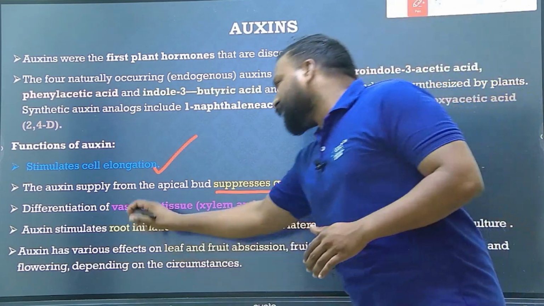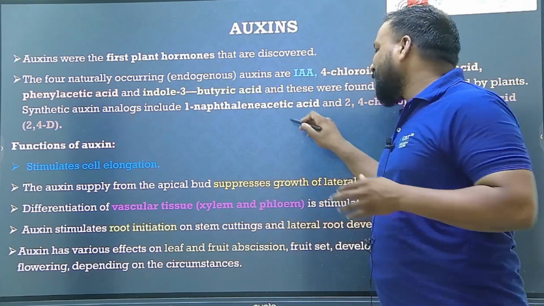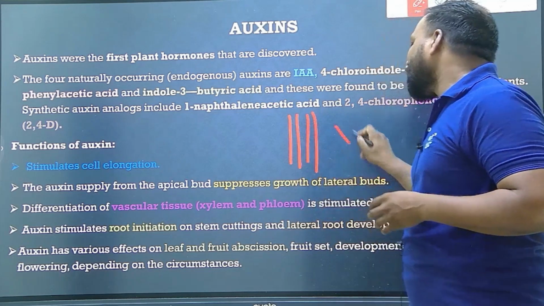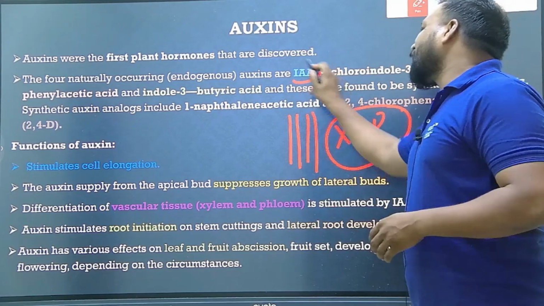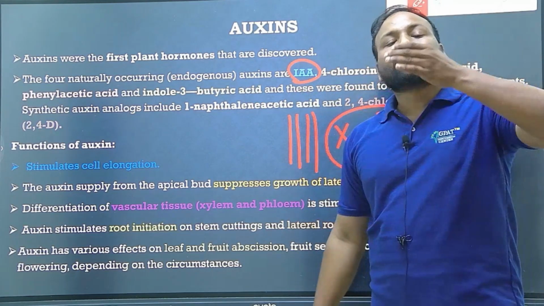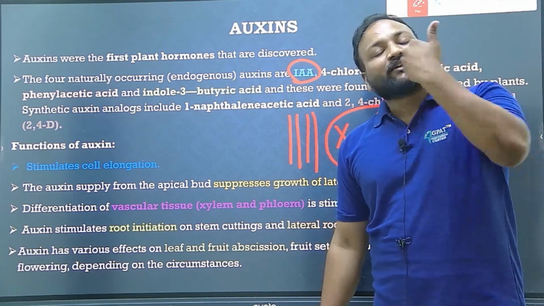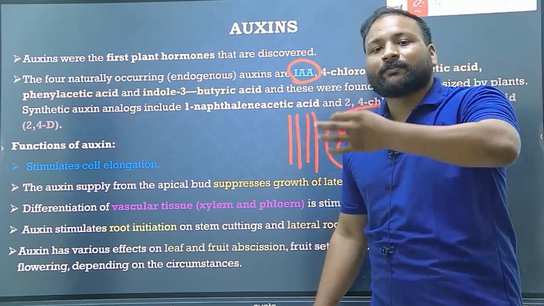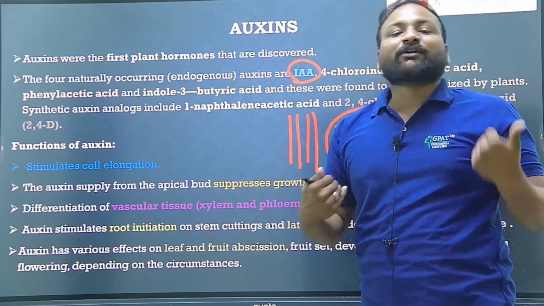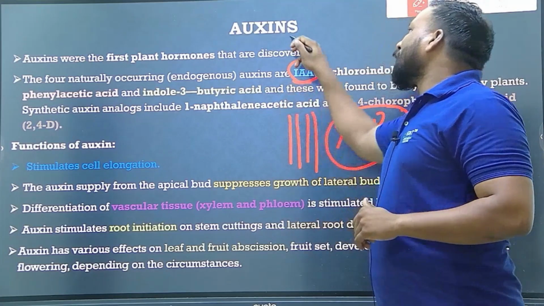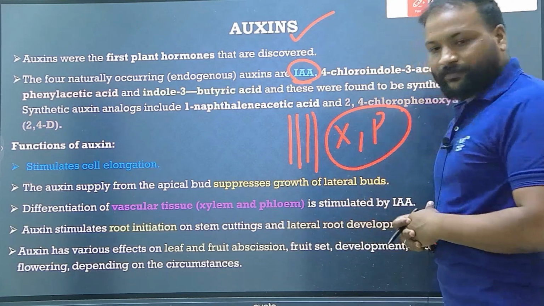Next, differentiation of vascular tissue. In the plant stem, we have xylem and phloem. The differentiation of xylem and phloem can also be done by IAA. In the plant stem there is vascular tissue, which is differentiated into two parts, xylem and phloem. Which one is responsible for this differentiation? Only IAA, that is auxin, can differentiate the xylem and phloem. Clear?